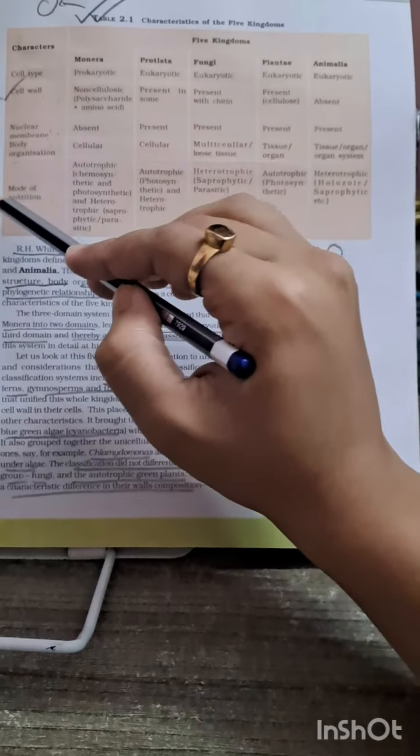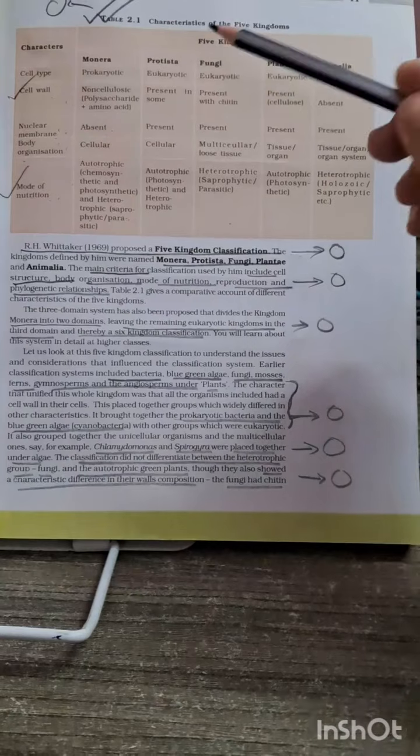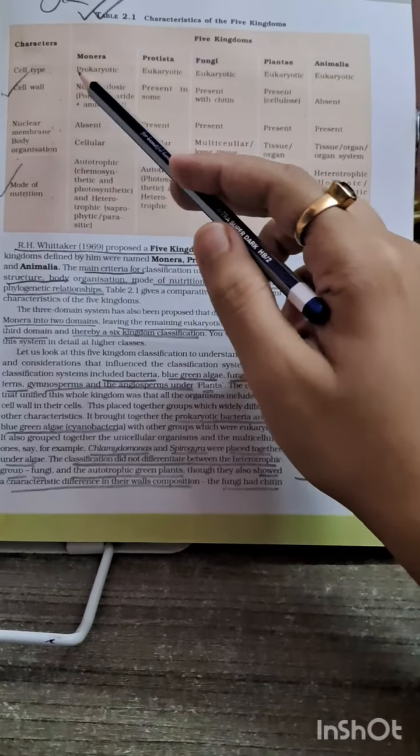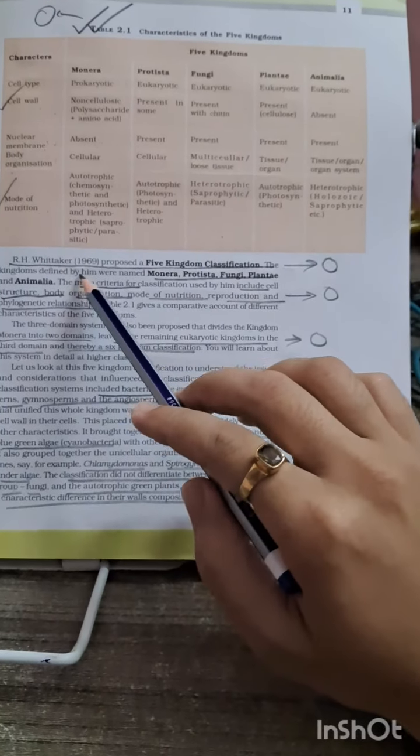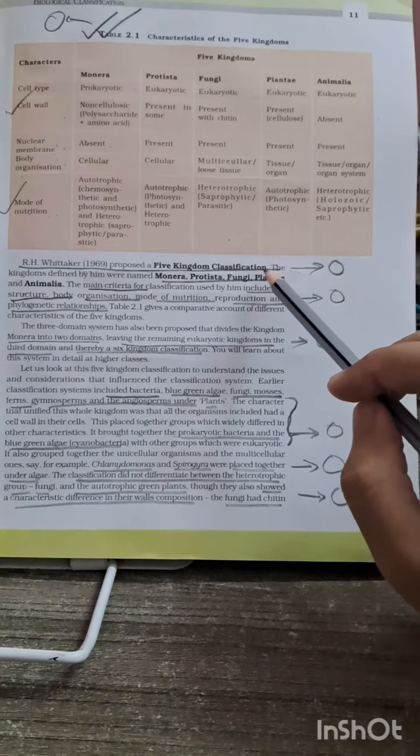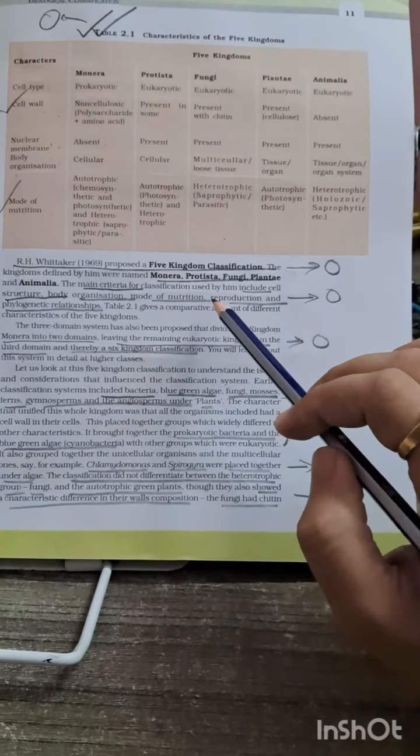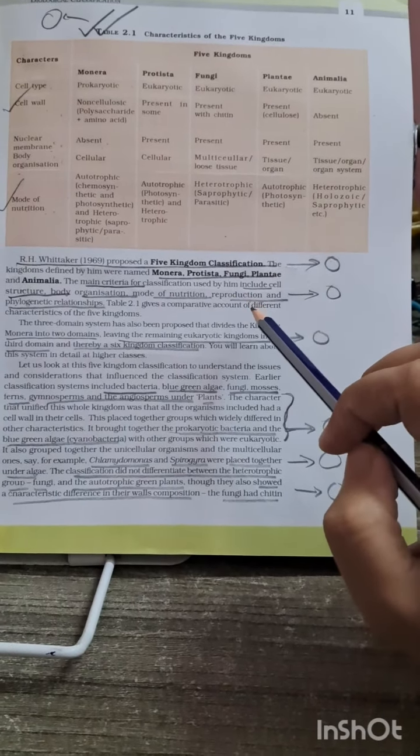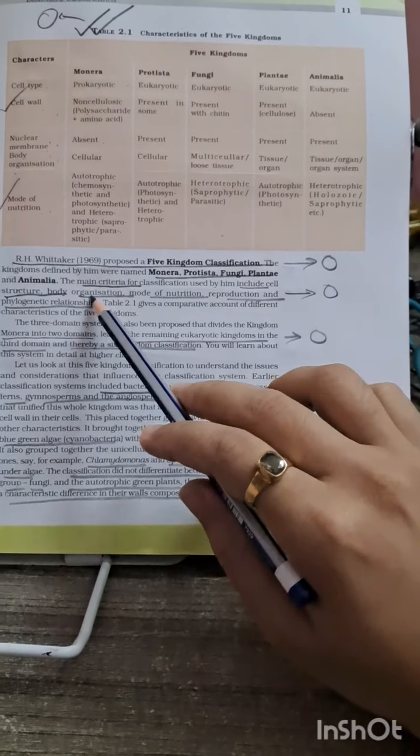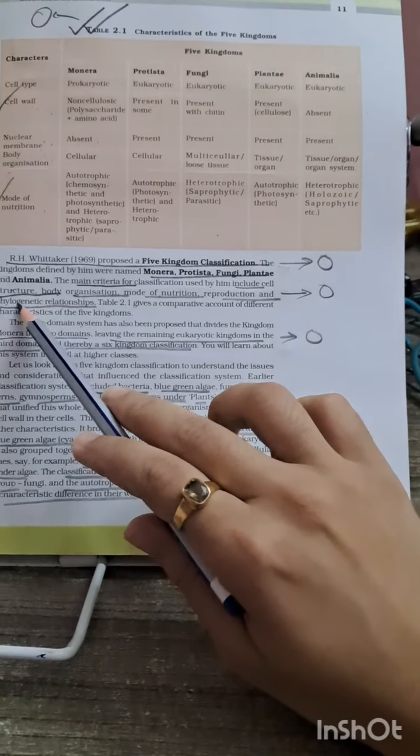Specifically, the cell wall and mode of nutrition have been asked many times, and other questions can also be raised from this chart. In my opinion, R.H. Whittaker, who proposed the 5 kingdom classification system, is also a potential MCQ. And the main criteria for this classification system have been asked in MCQs many times, that is cell structure, body organization, mode of nutrition, reproduction and phylogenetic relationship.